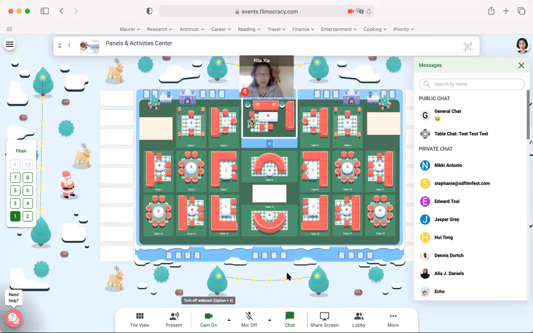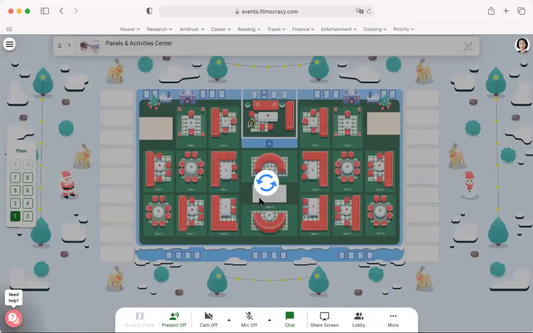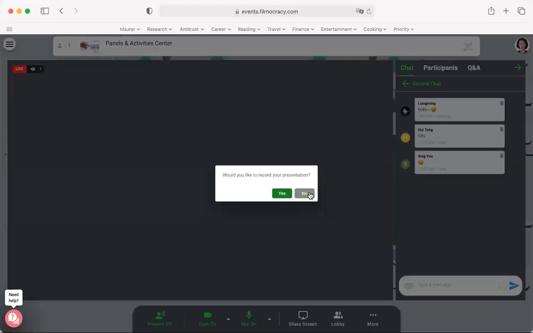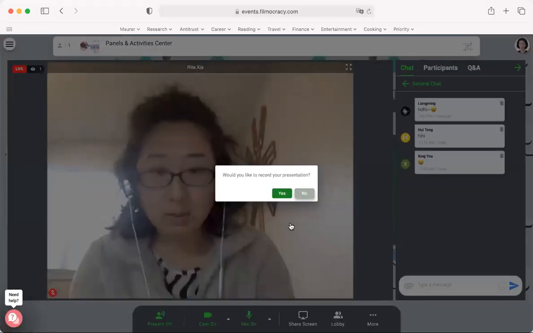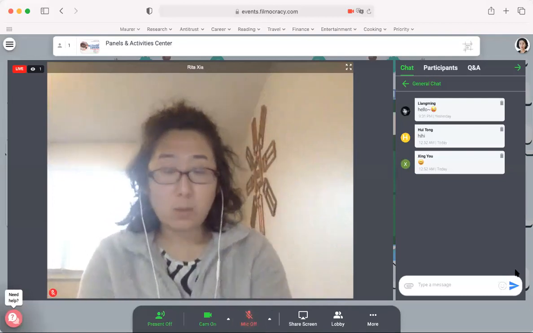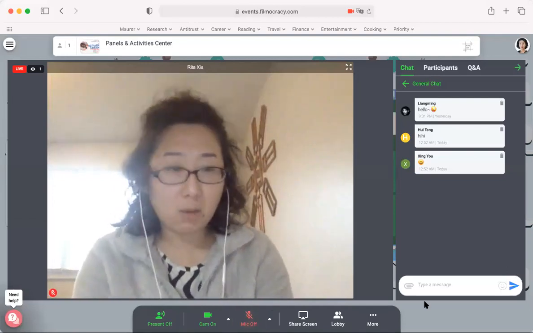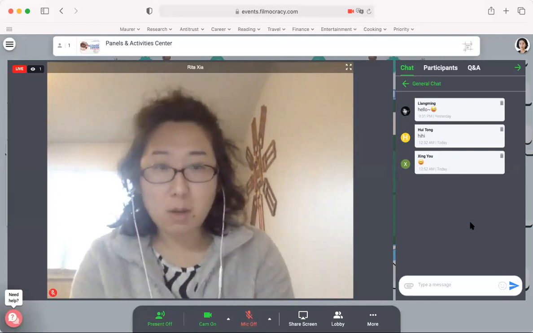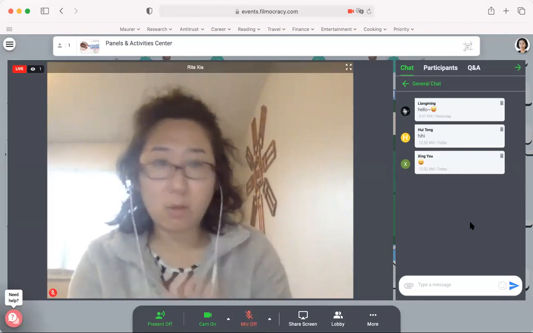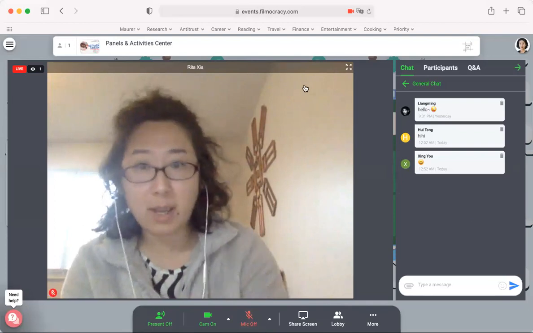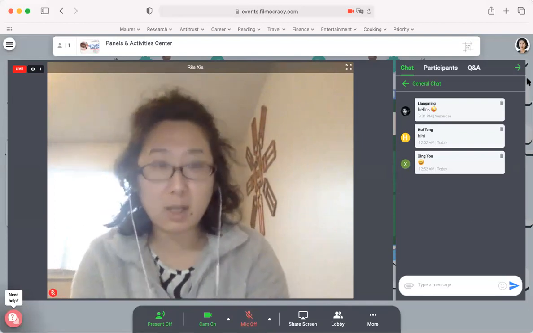From here, when we go to the actual Q&A and panel, our staff will click on this presentation button, which speakers don't have, but I just want to show you what it looks like. Once we go into the presentation mode, we will essentially have a stage that looks like this. This stage will pause all the individual table conversations, so no one can continue talking at their table. This will overtake the entire web page.